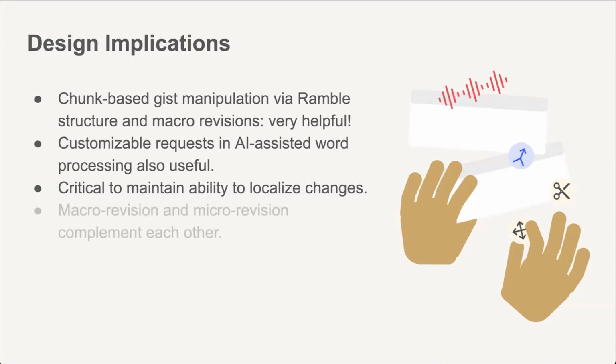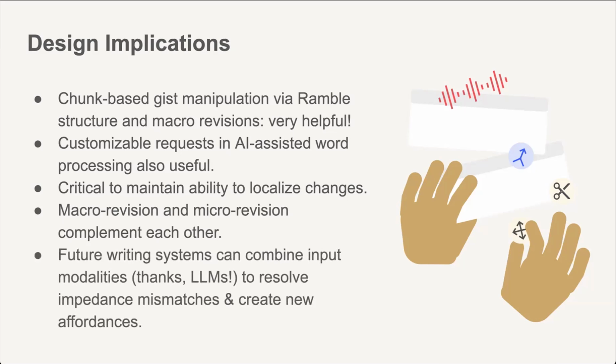Fourth, macro revision and micro revision go hand in hand and are complementary in serving users' goals. In our user study, keyboard editing was still used by most participants in the Rambler condition, even if visibly less than in the baseline condition. Fifth, Rambler offers a preview of future writing systems that can combine input modalities even on devices with keyboard. These systems can draw on the affordances of speech, keyboard, and other input modes as appropriate, relying on LLM underpinnings to help mitigate impedance mismatches, for example, by cleaning up disfluencies, and create new affordances, such as semantic zoom.